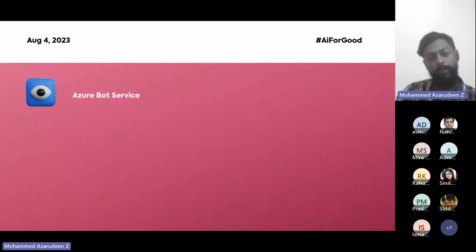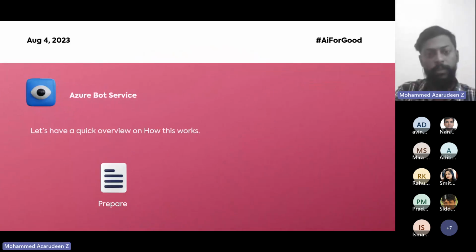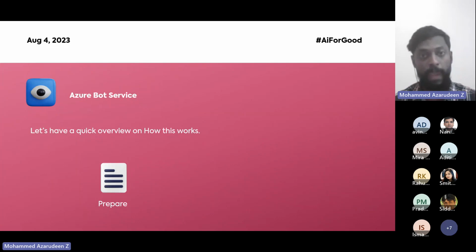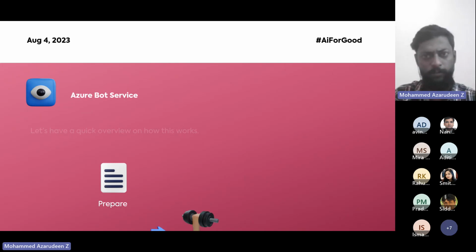Let me give a quick overview of what we are going to create. It's just a gist, and most of it will be quite understandable in the practical session. I will make this presentation a little shorter, because once we dive into the hands-on part, that will be more interesting and understandable. Here I will just provide the gist of what we are going to do.